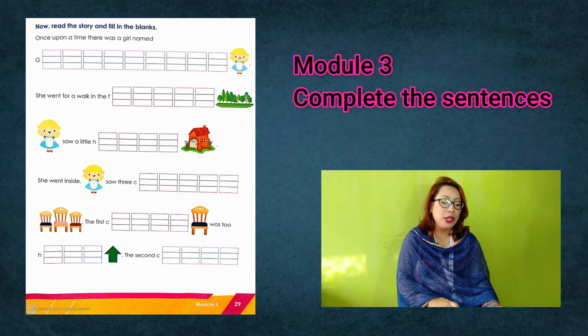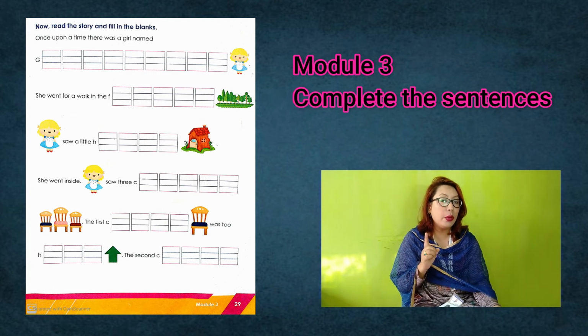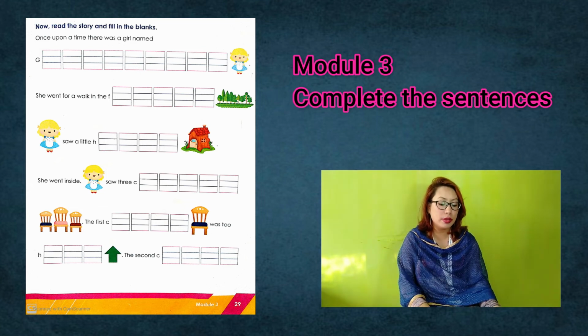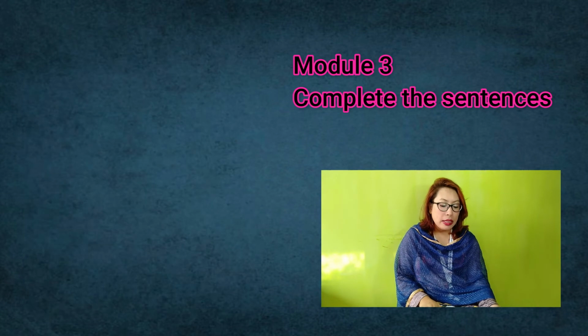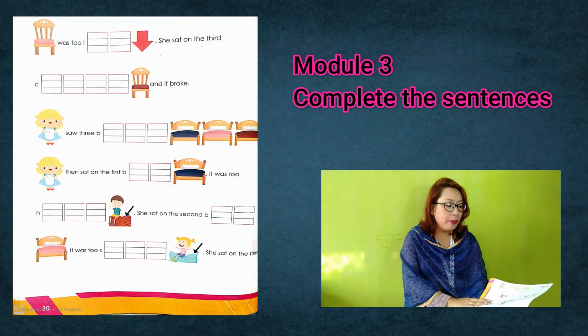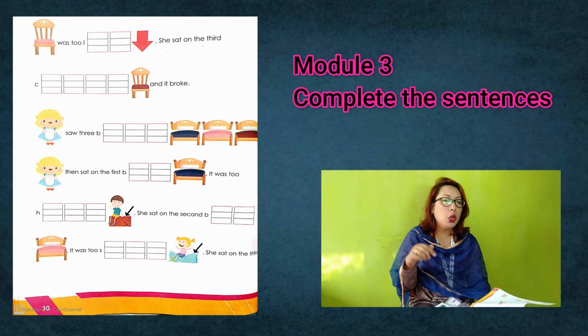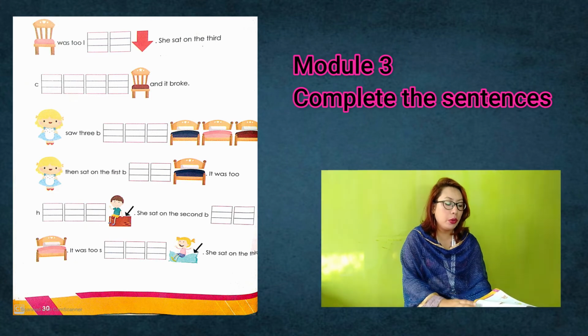You will write H-A-I-R-S. Chairs. Okay. The first chair, only singular, only one chair is there. So now you will write only chair, not chairs. The first chair, C-H-A-I-R, chair, was too high. H-I-G-H, high. Very high for her. The second chair was too low, very low for Goldilocks.